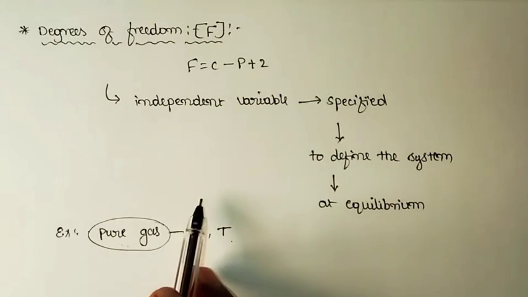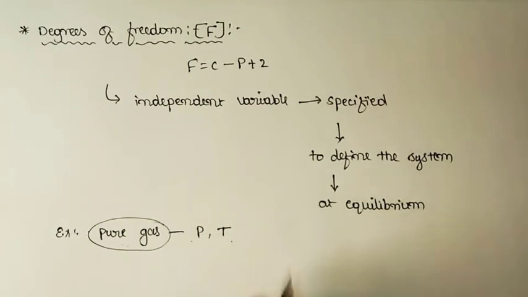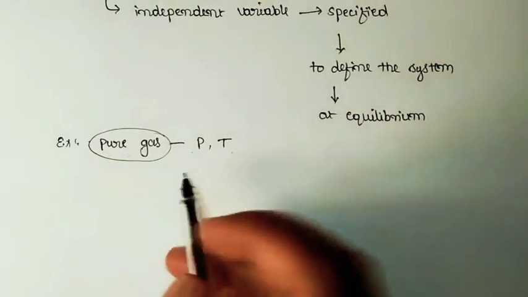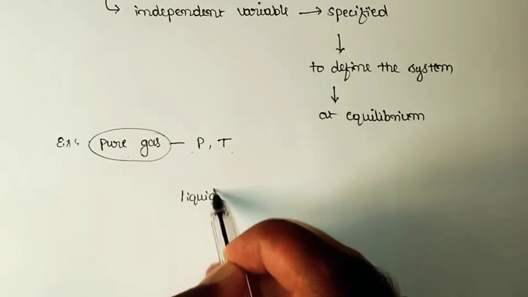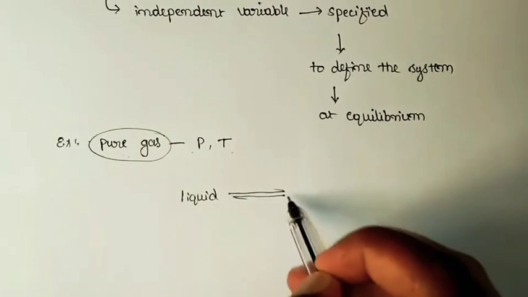Volume is not required. But if you consider one more example, say the equilibrium existing between the liquid form of water and its vapor state.